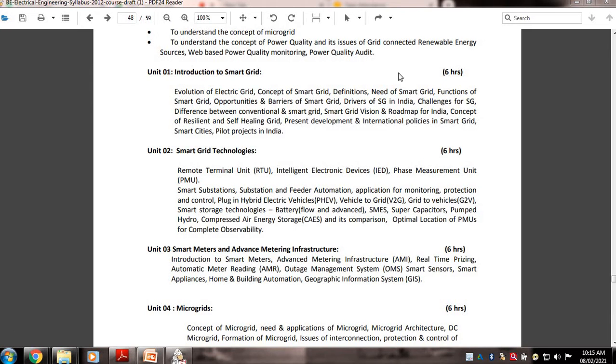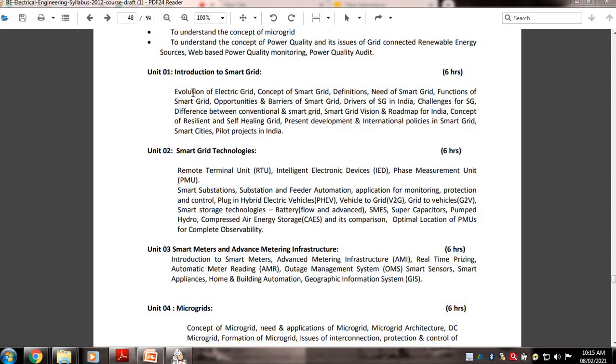Barriers of smart grid, then drivers of smart grid in India, then challenges for smart grid, then difference between conventional grid and smart grid, then smart grid vision and roadmap for India, then concept of resilient and self-healing grid, then present development and international policies in smart grid, smart cities, and pilot projects in India.